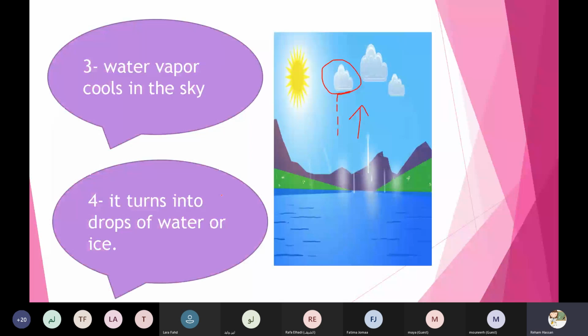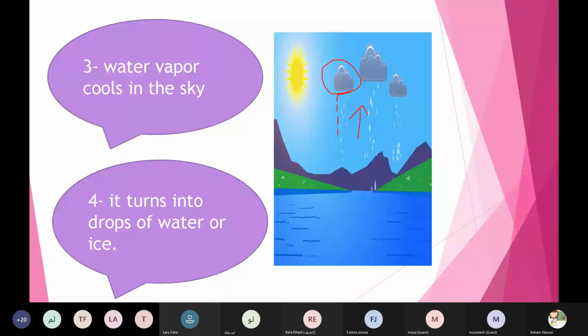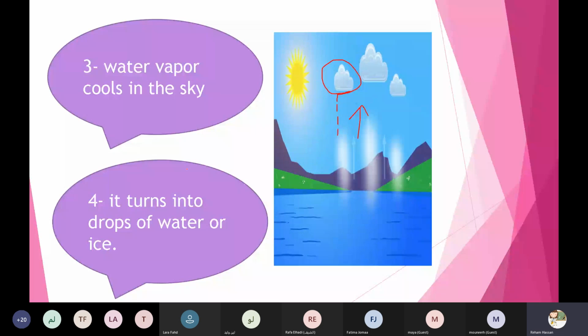Okay, and after this water vapor cools in the sky, now it turns into. What happened to the water vapor in the sky?